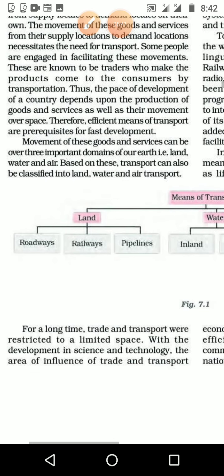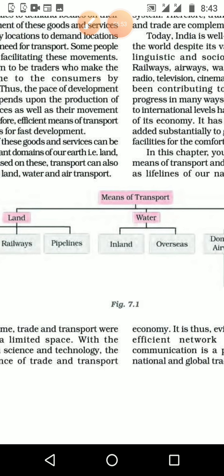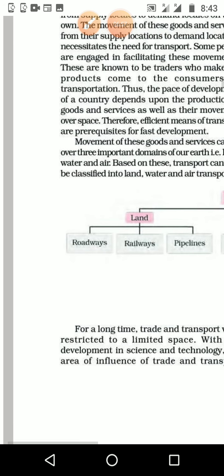In KG classes we just studied some of the vehicles we use for land transportation, meaning road transportation or railway transportation. And for water transportation we studied the boat and the ship. When we reached classes 6 to 8 we studied some more.